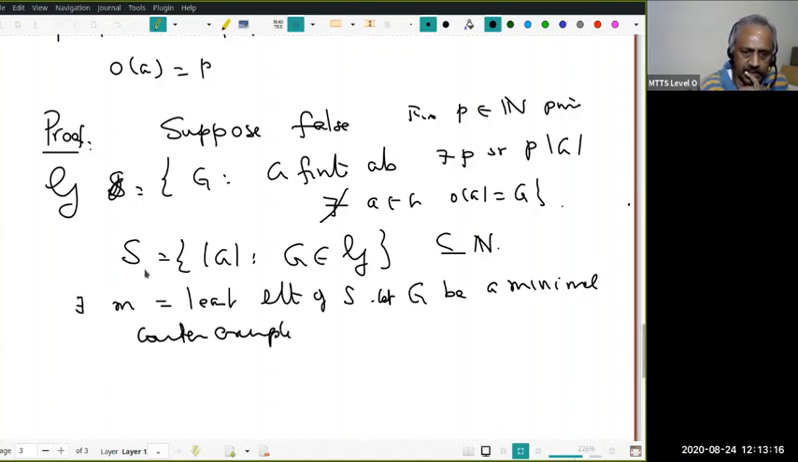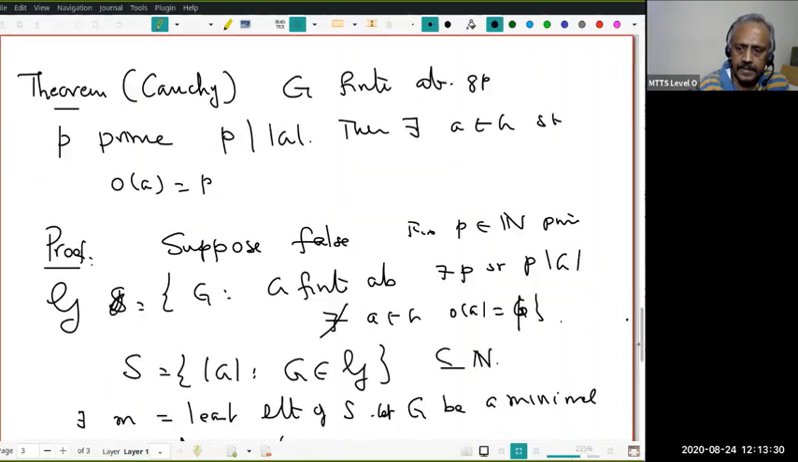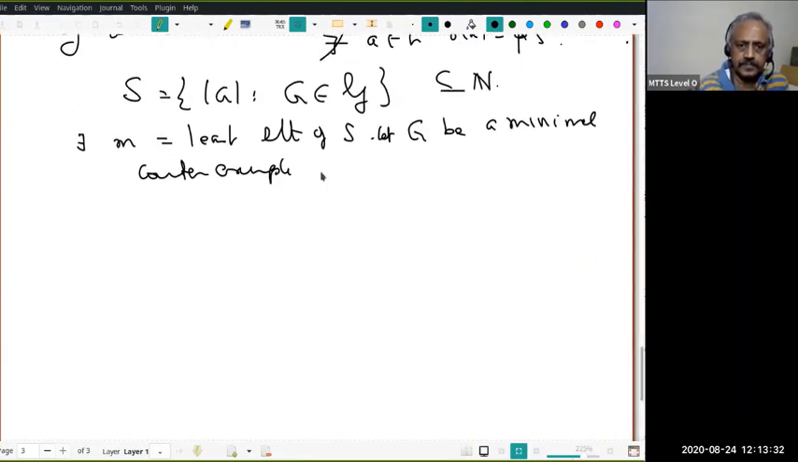Okay, so there is a G, a finite abelian group, such that P divides the order of G, but G has no element of order P. That G is called a minimal counterexample. Is that clear? Now let's look at our strategy.